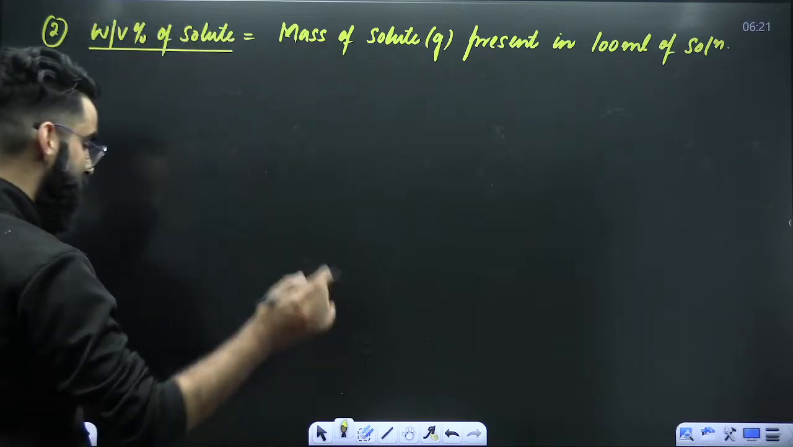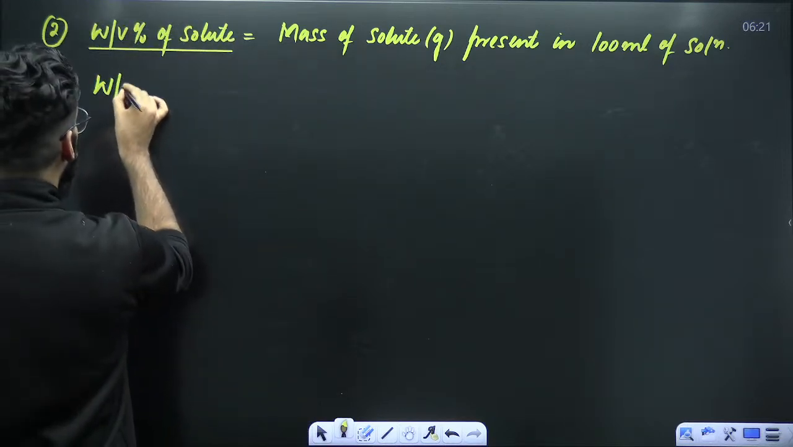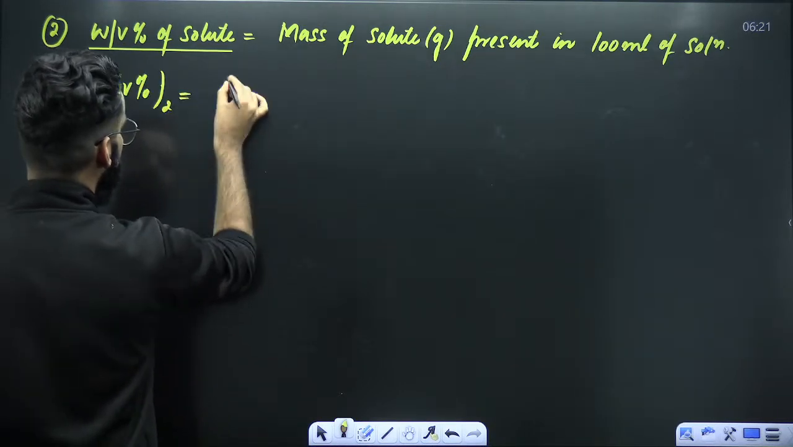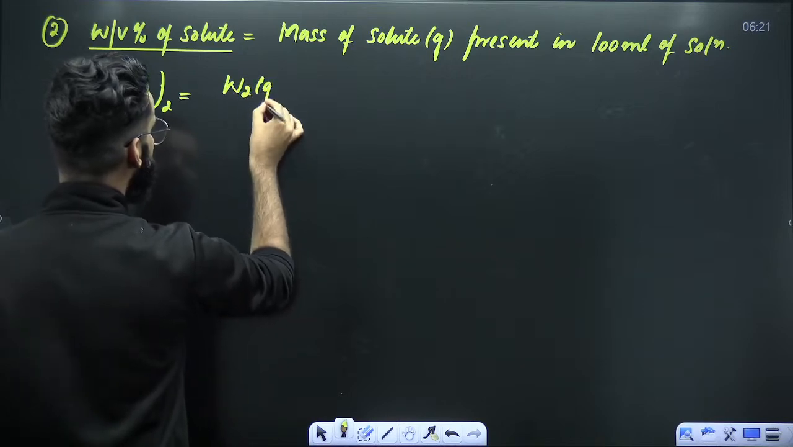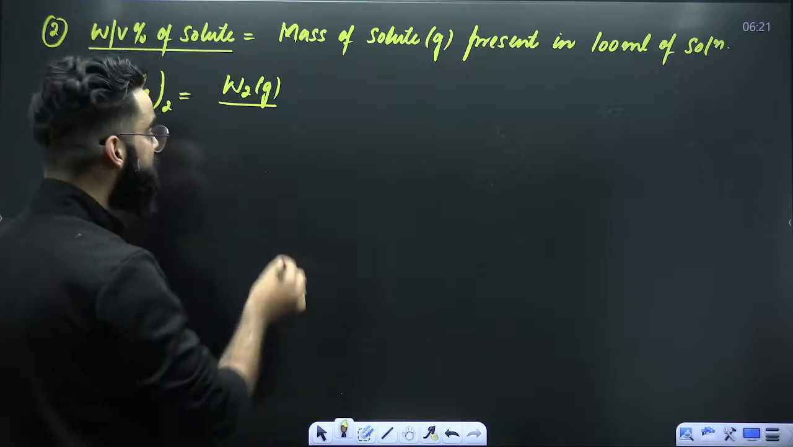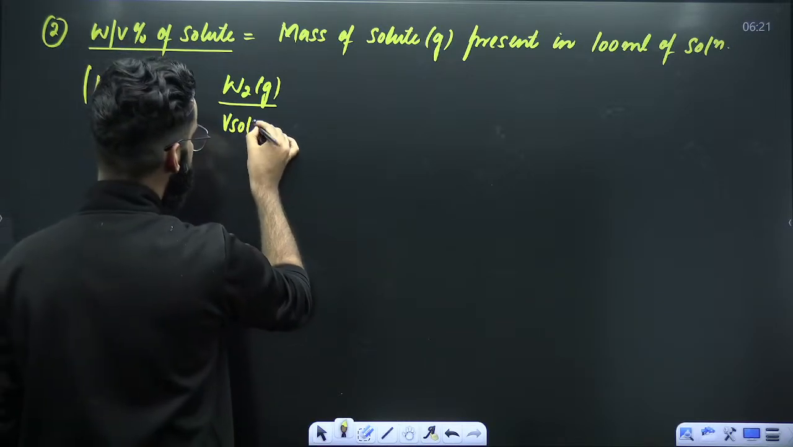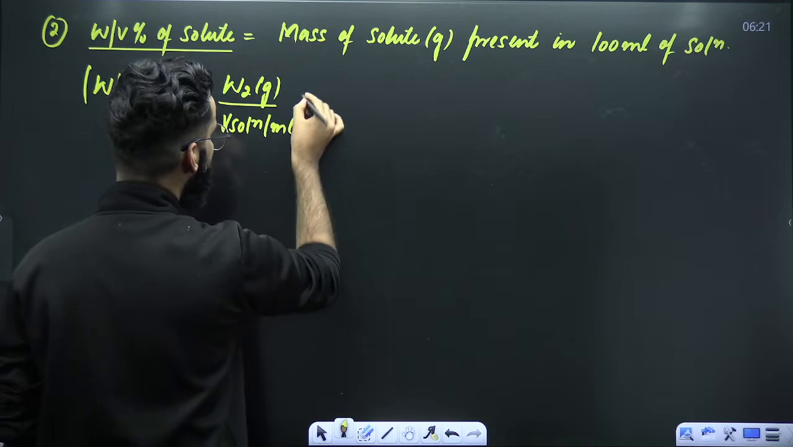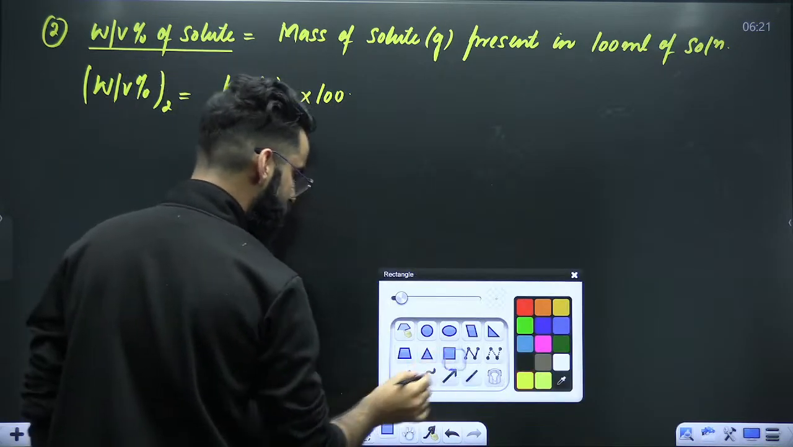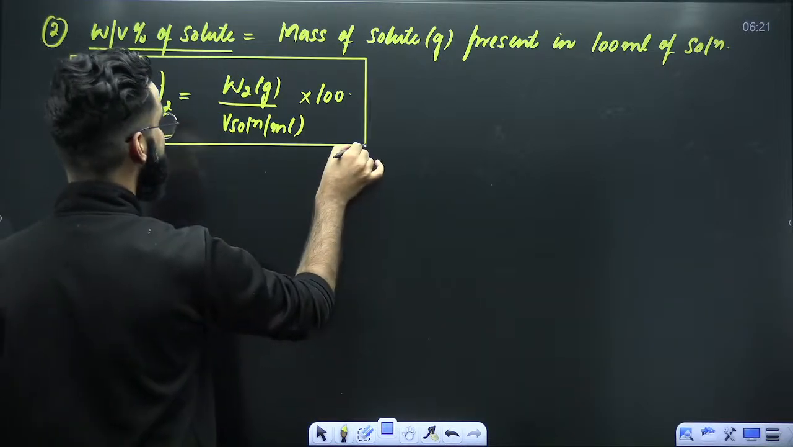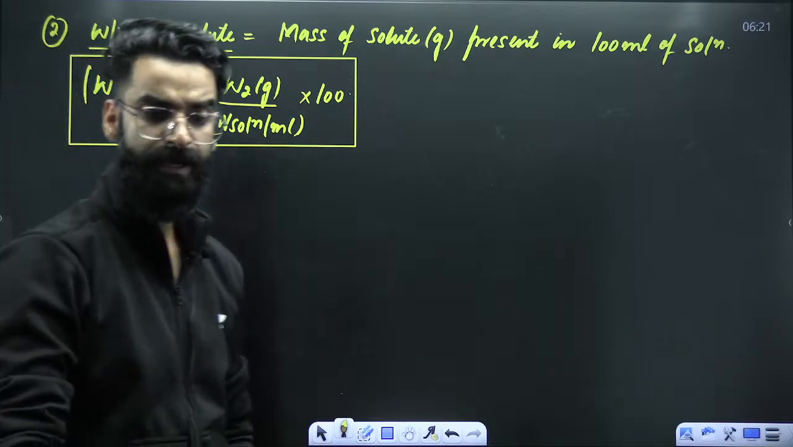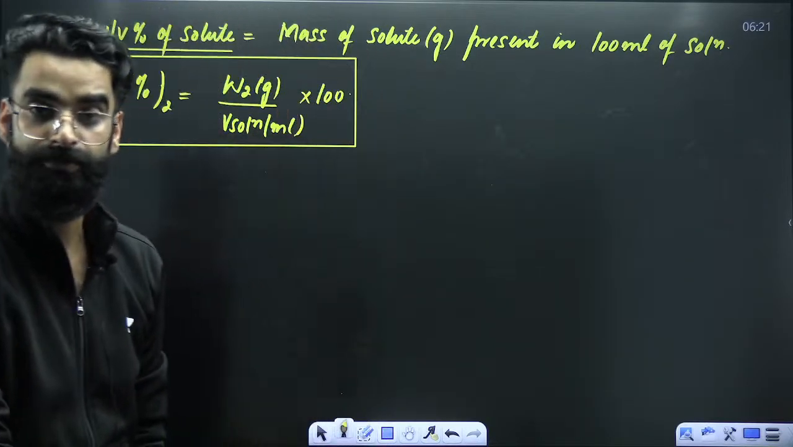Absolutely, right? So I can say weight by volume percentage of solute has to be equal to mass of solute, I'm writing as such. Now in the denominator, I'm not going to write mass of solution. I'm going to write volume of solution. And this volume of solution has to be in ml, multiplied by 100. This is the formula by means of which you can calculate the weight by volume percentage of solute, right?